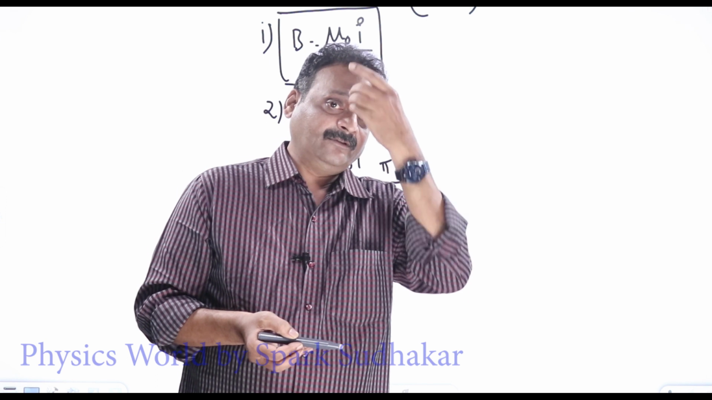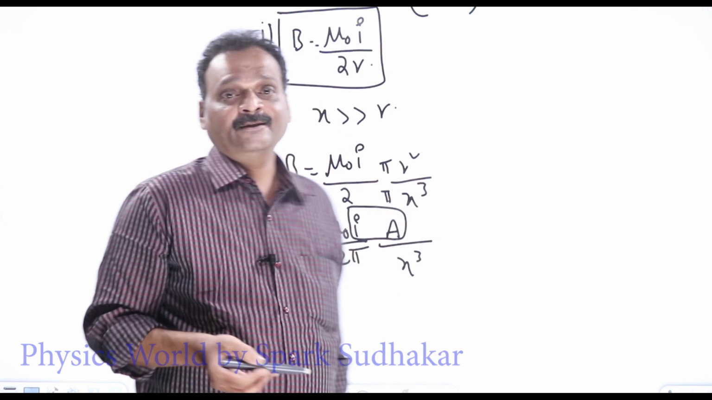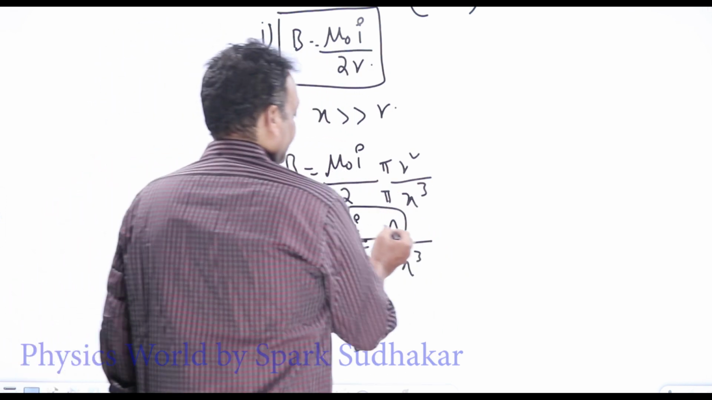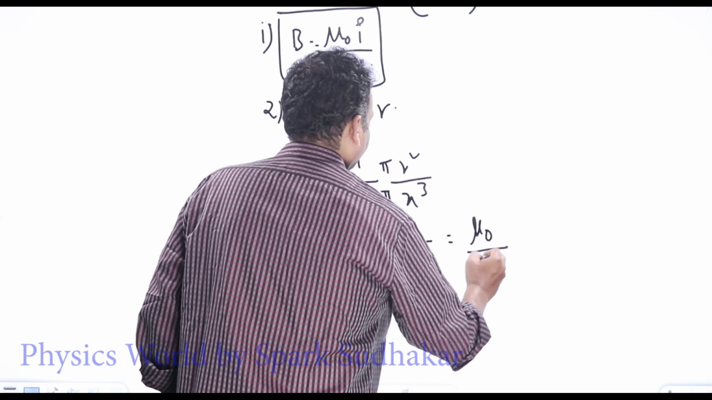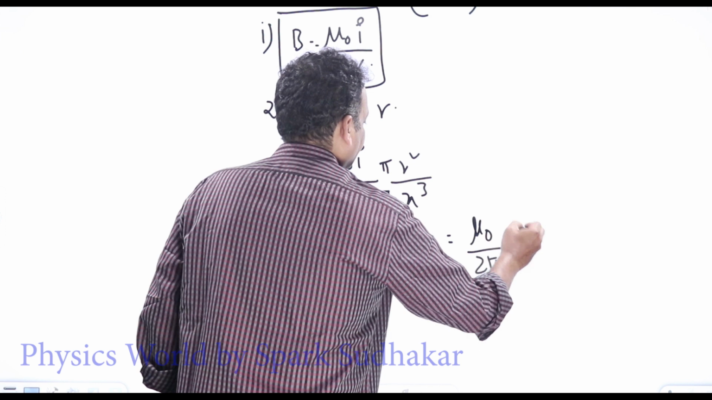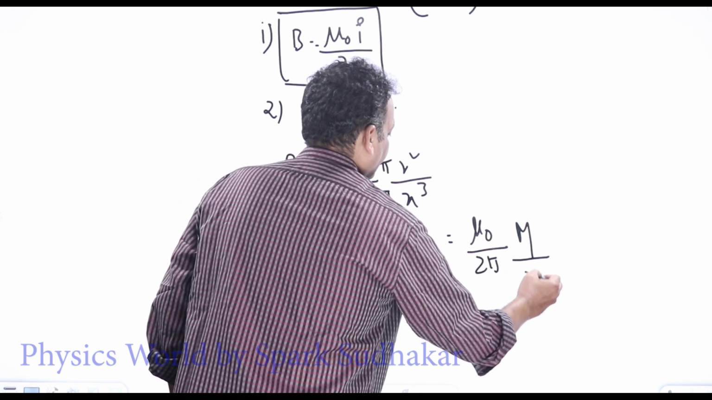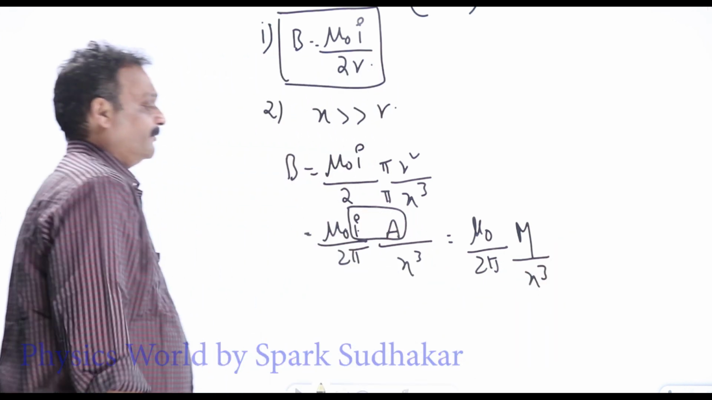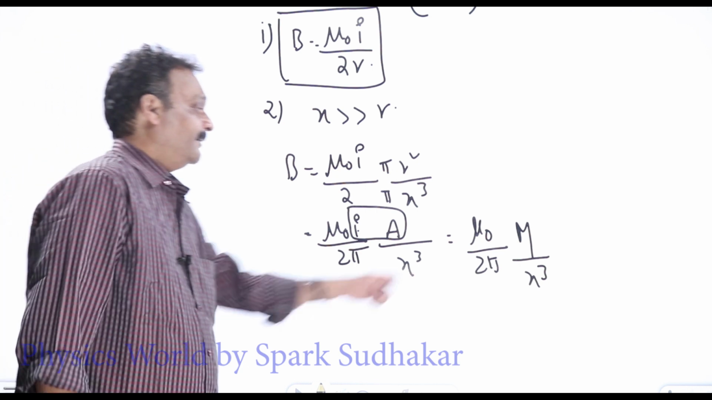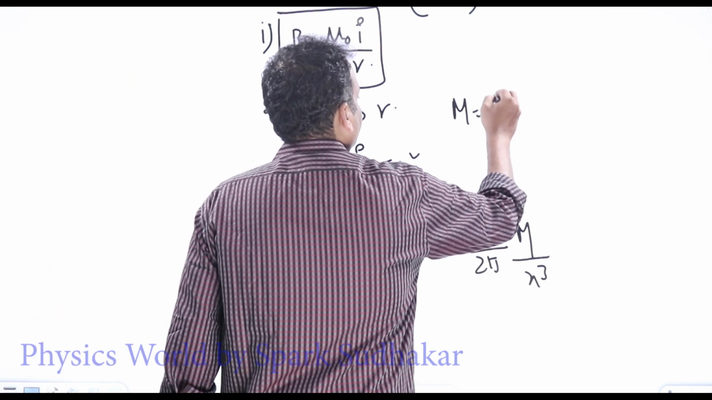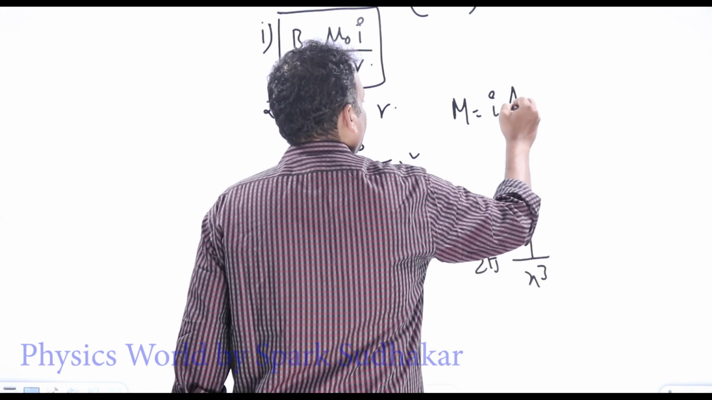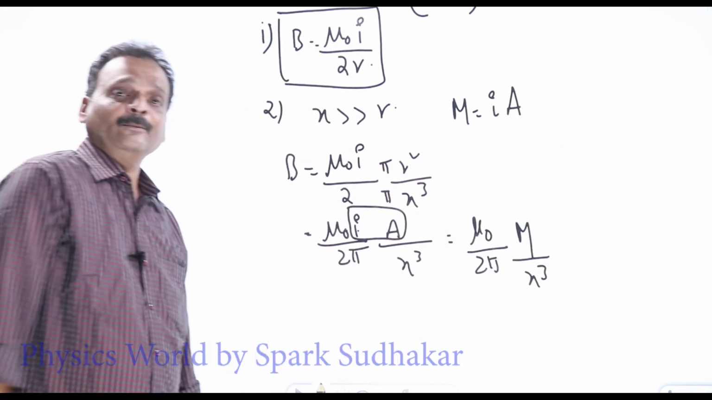It gives rise to what is known as dipole moment. So I can take this I into A as dipole moment: mu naught by 2 pi, into capital M by x cube, where capital M equals the dipole moment of that current loop, the current in the loop multiplied by the area of the loop.